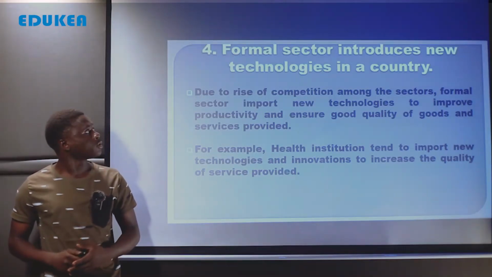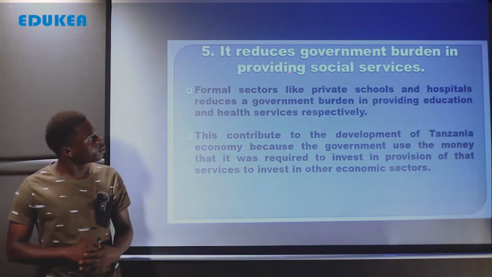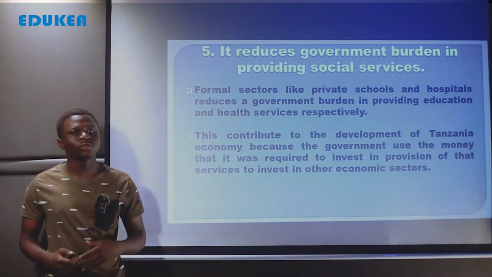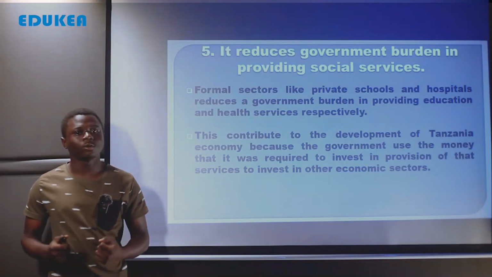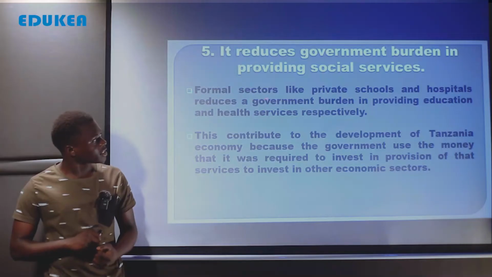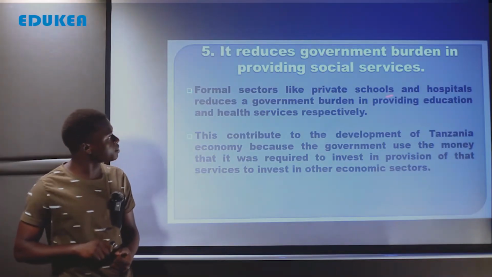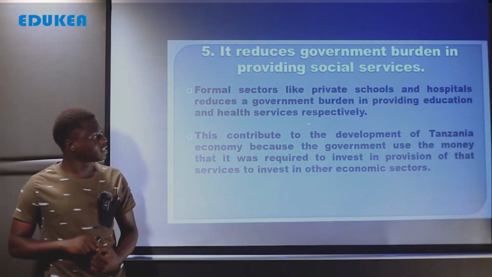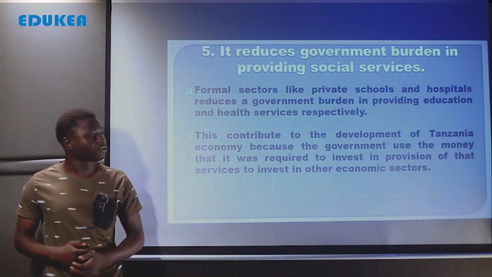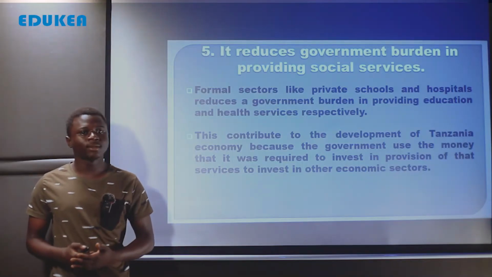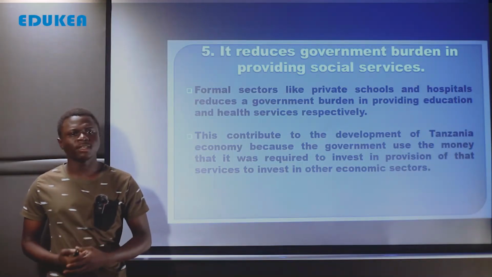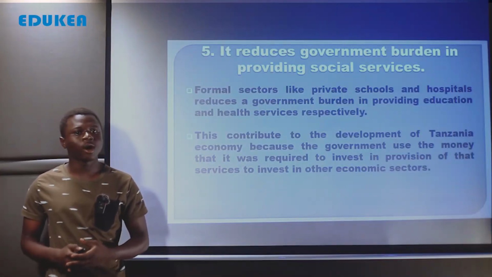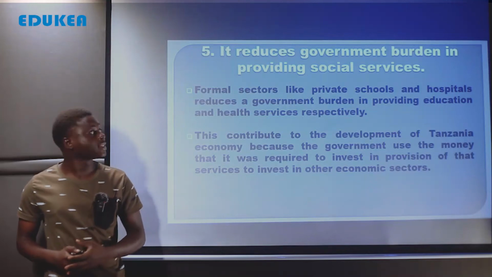Also, it reduces government burden in providing social services, kwamba formal sector inapunguzia serikali mzigo katika kutoa huduma za kijamii. Formal sectors like private schools and hospitals reduce a government burden in providing education and health services respectively, kwamba sasa hizi formal sectors na health institutions, private health institution and the private schools also one among the formal sectors, sababu zinakuwa registered, zinakuwa recognized na zina pay tax to the government.